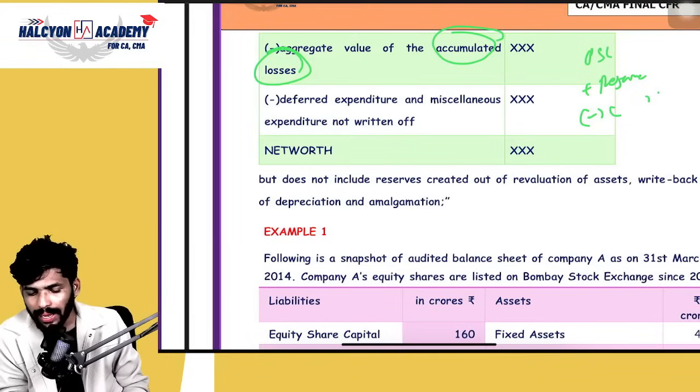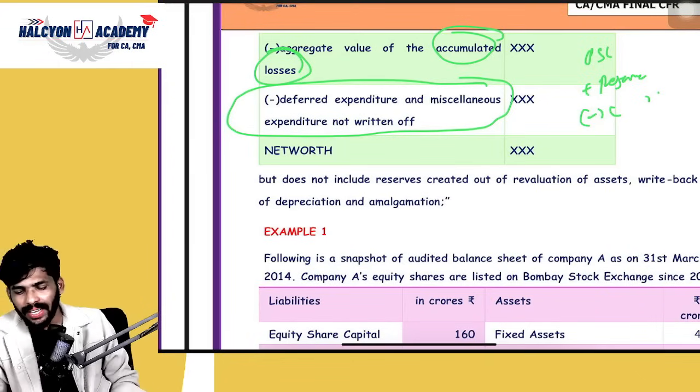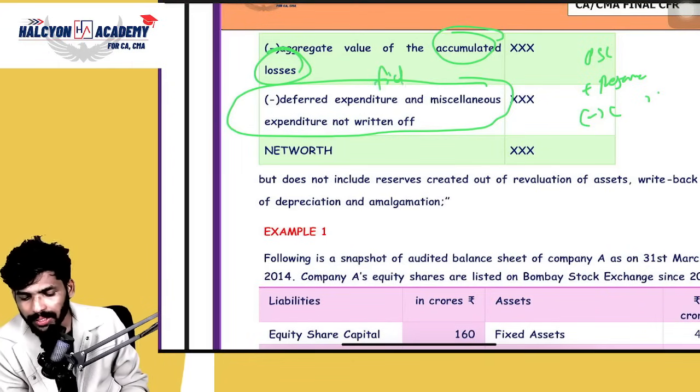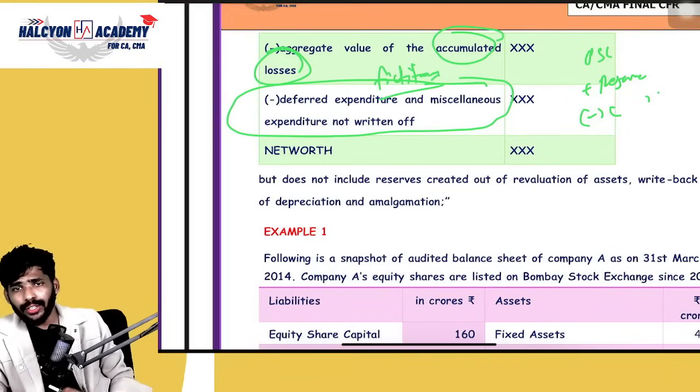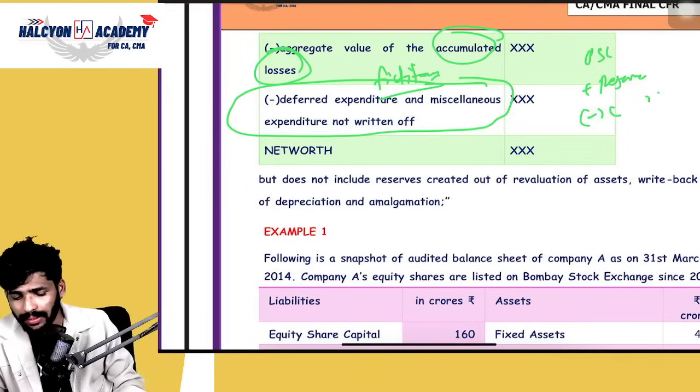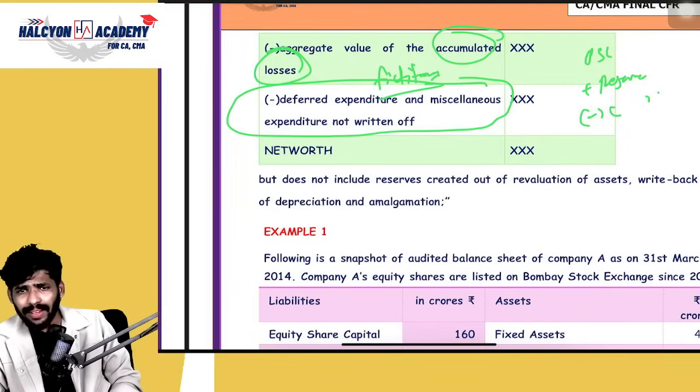And if we have any fictitious assets, what do you mean by fictitious assets, guys? They are known as dummy assets. Basically, in the balance sheet we should not show such assets, for example, preliminary expenses. What do you mean by preliminary expenses? Those incurred during the incorporation of a company, right?